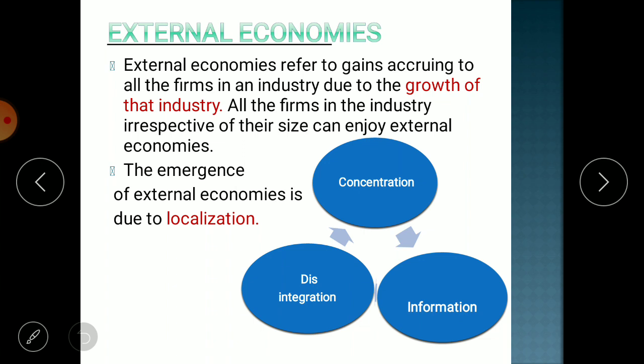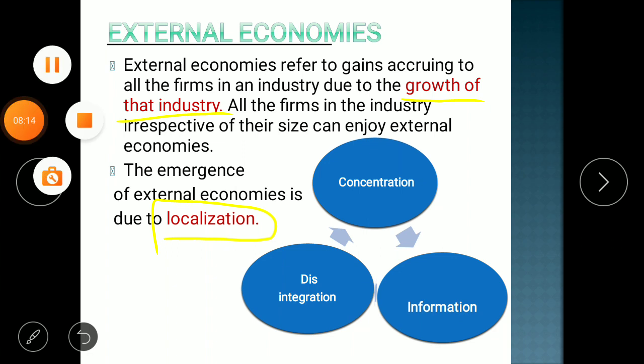We have firstly seen that the benefit is due to growth of industry. Secondly, the growth of industry happens at one place only. That is what is written here, due to localization. If the same kind of industries are situated at one place, then and only then do they have the benefit of external economies. The external economies are of three different types: economies of concentration, economies of disintegration, and economies of information. Now let us discuss in detail.